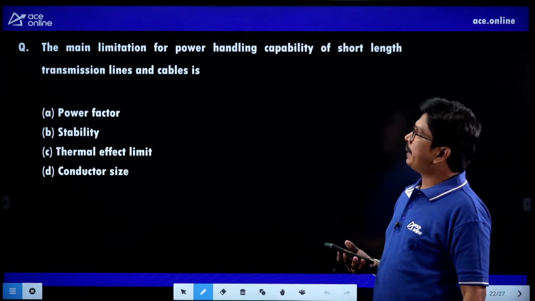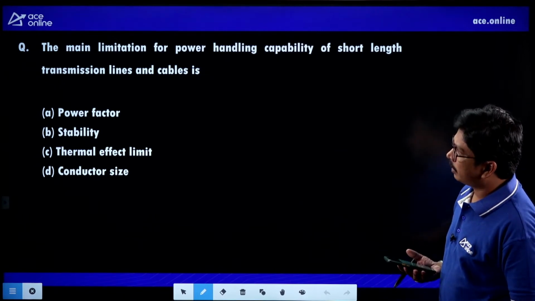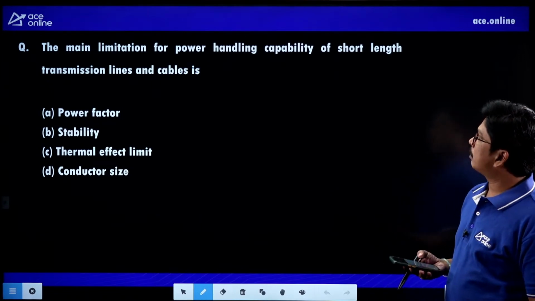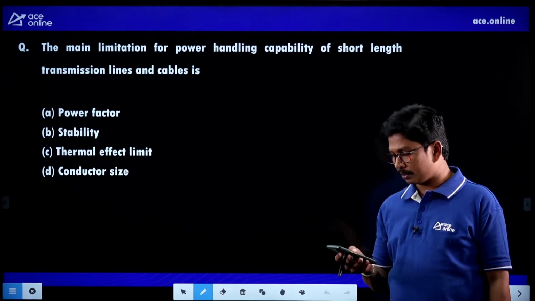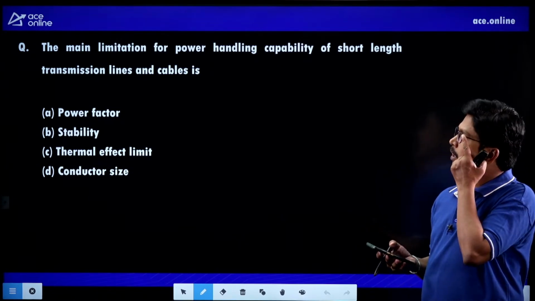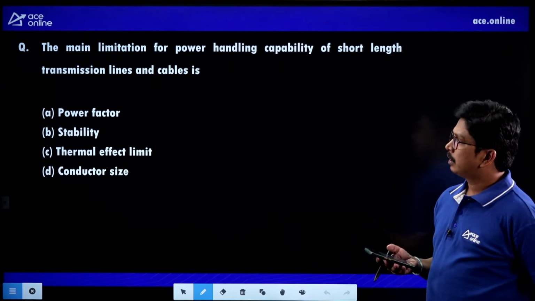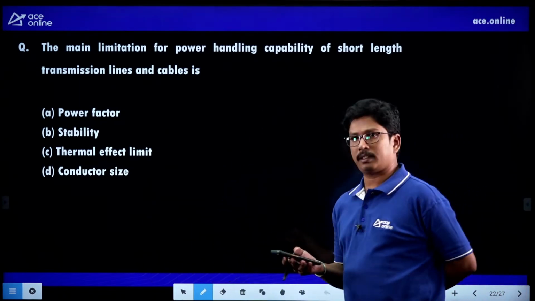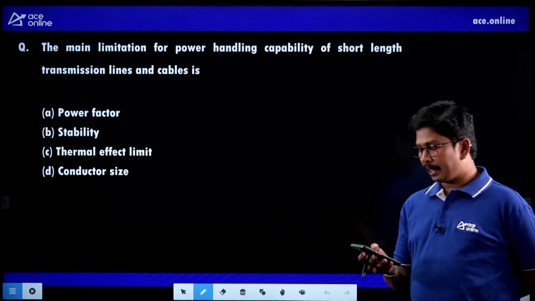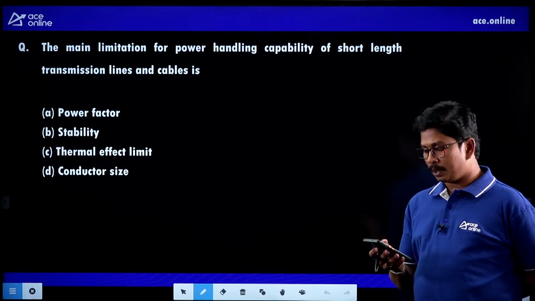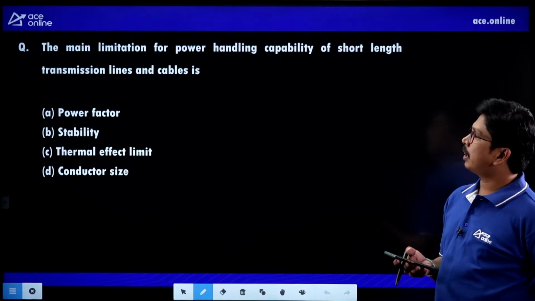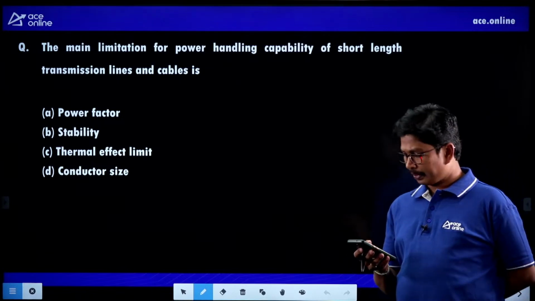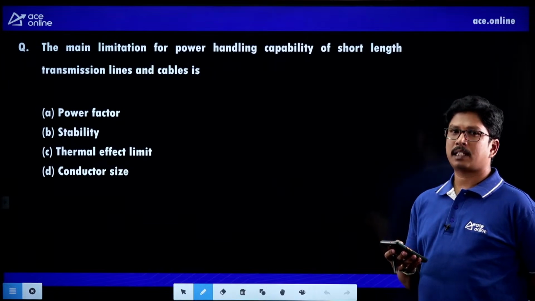The main limitation of power handling capability of short length transmission lines and cables. So what is the main limitation here? Tell me, students. They are asking here: is it the power factor, stability, thermal effect limit, or conductor size? Akshara has given a very good, perfect answer. It is option C, thermal effect.